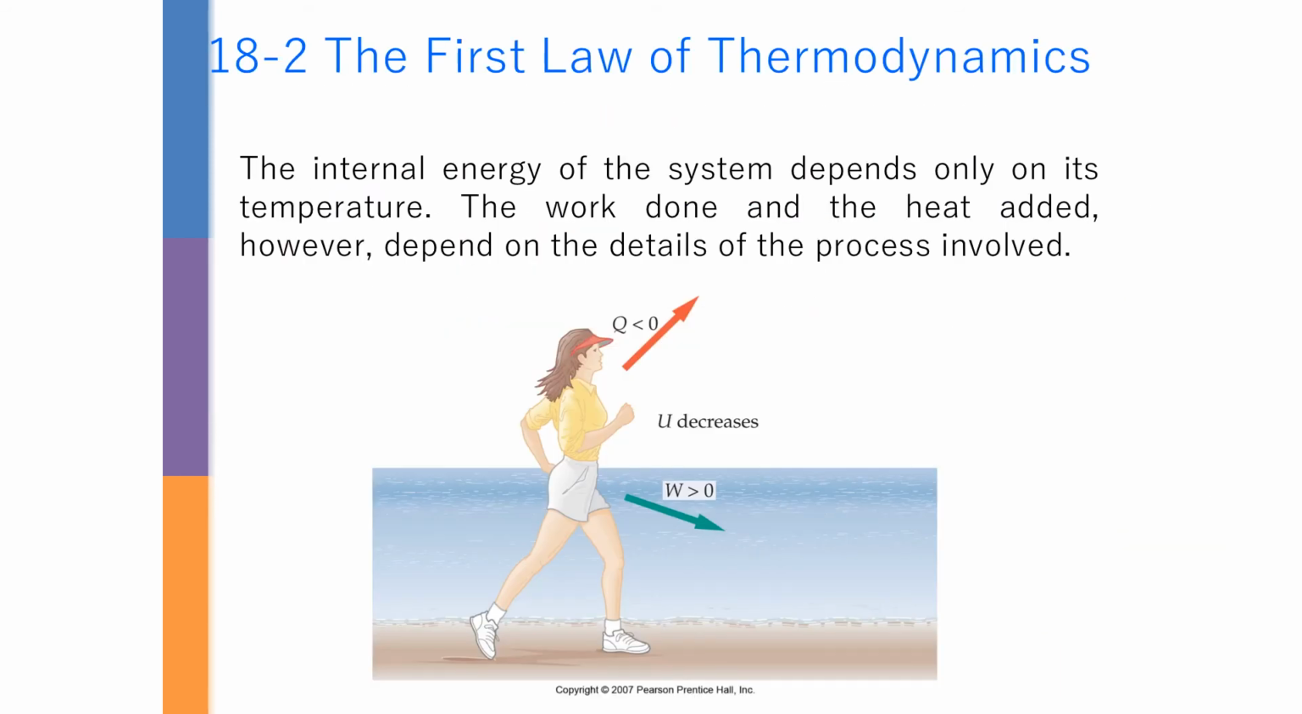Here I already mentioned that the internal energy depends only on the temperature. That's why if we have isothermal, meaning constant temperature, the change in internal energy is always 0, because you don't have any change in terms of temperature. If your temperature is 50 degrees Celsius and you still maintain 50 degrees Celsius, there's no change in the internal energy. That's the reason the change in internal energy is going to be 0.